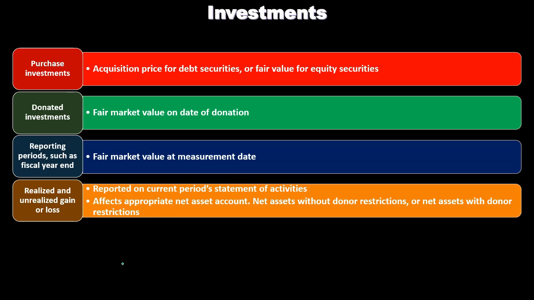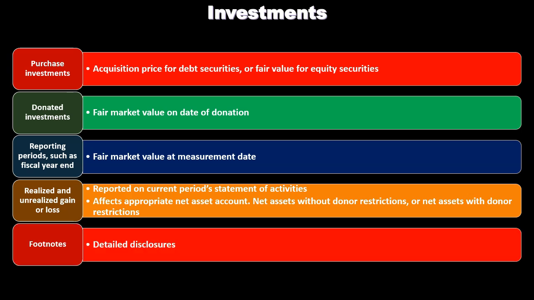It doesn't matter what the asset that was given was. The restriction would be from the donor to say, I want you to use this in some specific way. So if they were to say, I want you to use these investments and the proceeds from them in some specific way, then there would be some type of restriction on it. If there was a restriction on it and the income was restricted, then when we close it out, it would be closed out to the restricted net assets type of account, similar to the equity account. Footnotes. We also need detailed footnotes related to the investments.